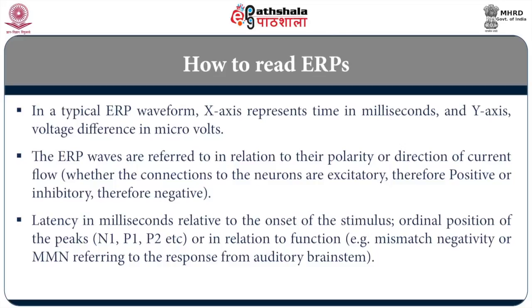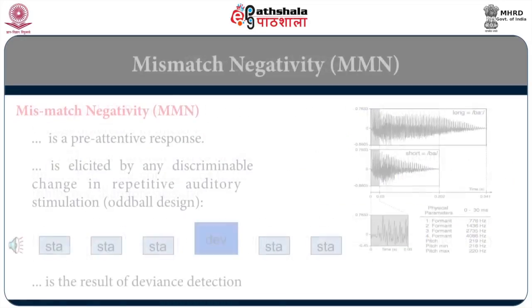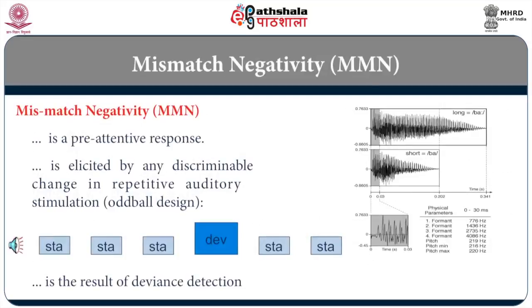Let's start with one of the early ERPs associated with the response of the auditory brainstem. It's called MMN, for mismatch negativity. MMN refers to mismatch negativity. Auditory mismatch negativity is the brain's automatic response to change in neural response to events that occur close in time.